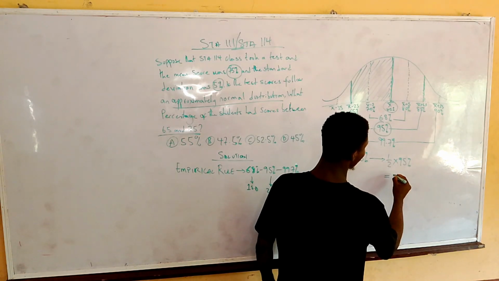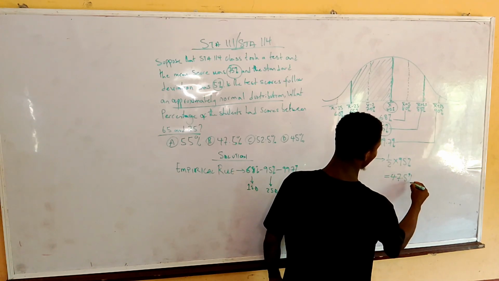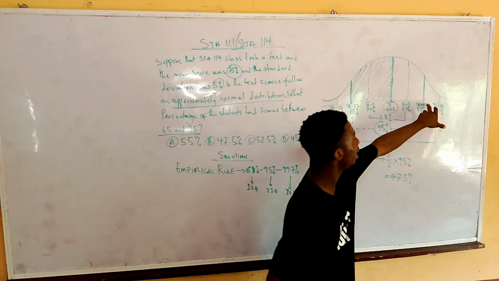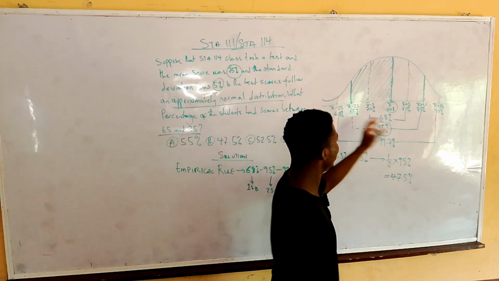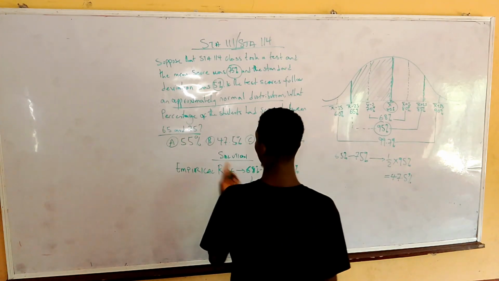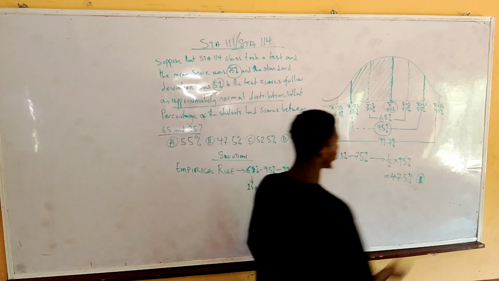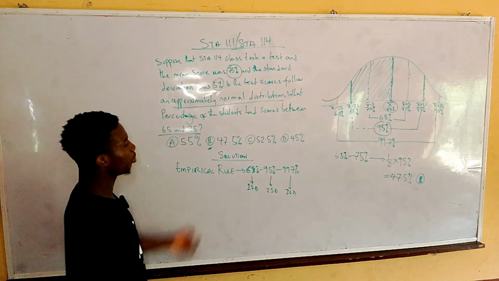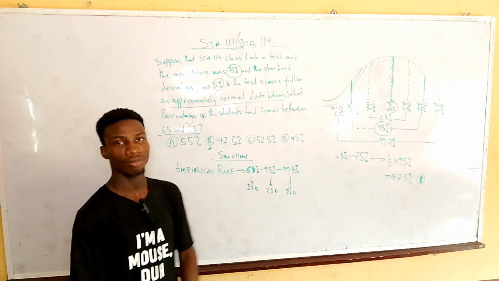Half of 95% is 47.5%, because if from here to here is 95%, therefore from here to the center is half of the 95%, and that is 47.5%, and that is option B. So our answer to this question is option B, 47.5%. So thank you.